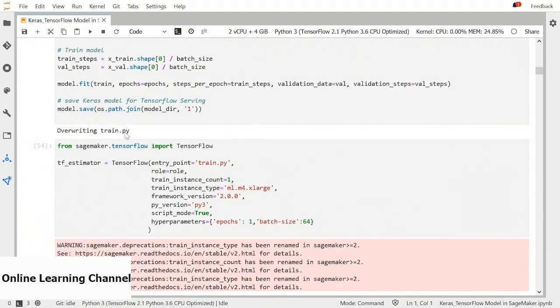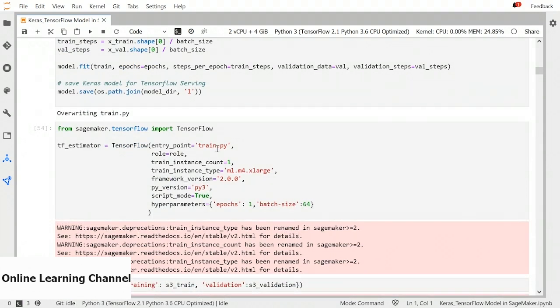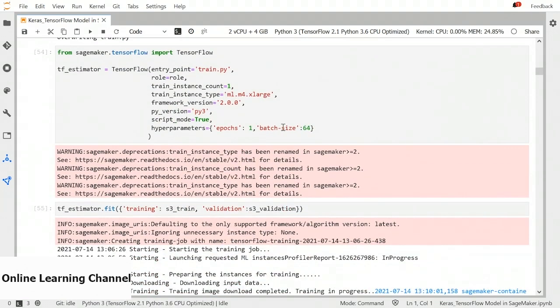Train.py is created. We will create a TensorFlow estimator now. We'll pass the train.py as an entry point. And just like other built-in algorithms, we need instance count, instance type. We are also giving a framework version and Python version. We are also setting the script mode to true. So whenever you are working with other supported frameworks, it's better to choose this script mode. So this way we can pass all the hyperparameters.